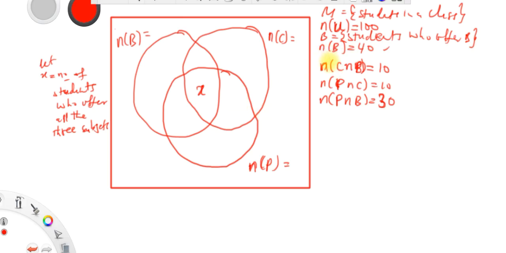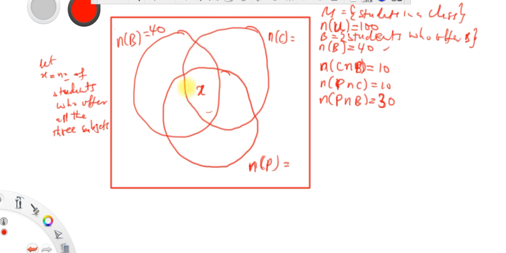It says the number of students who offer biology is 40. So this is the number of students who offer biology, so the whole of this is 40. So guys, you can put it here. We are saying that the number of students who offer chemistry and biology, so as we said, chemistry and biology, this is the whole thing. This is the intersection, chemistry and biology.